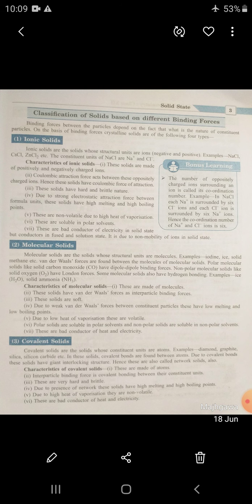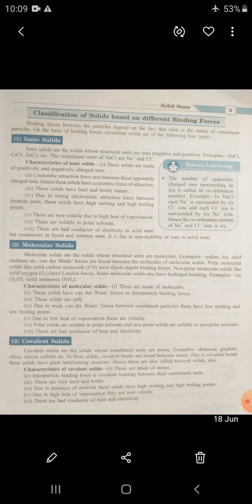First, ionic solids. Binding forces between the particles depend upon the nature of the constituent particles. Ionic solids are solids whose structural units are ions.